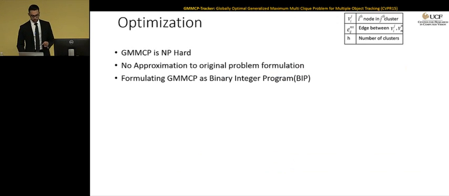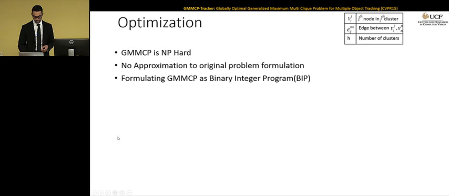For optimization, here's how we do the optimization. First of all, GMMCP is an NP-hard problem. It's not difficult to show that GMCP reduces to GMMCP. GMCP is a known NP-hard problem, thus GMMCP becomes NP-hard too. When dealing with such problem, most methods follow an approximate solution for that. But what we do, we instead propose a binary integer programming for GMMCP.